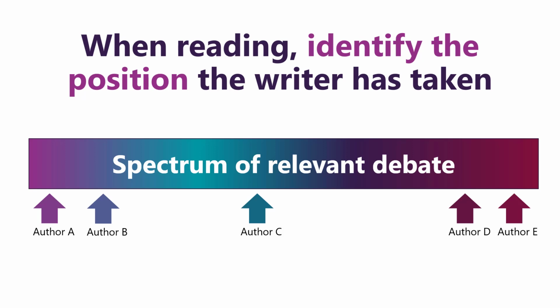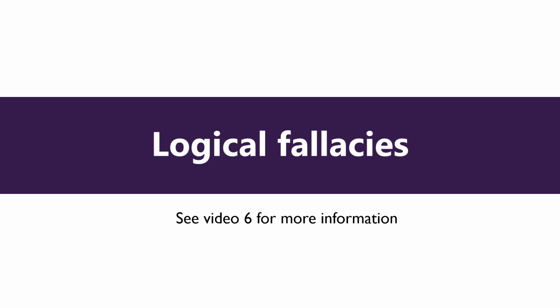In this example, I've identified that author A and B have a very similar position, so do D and E. Author C sits somewhere in between them. This can help inform how I'll use them as evidence in my writing. I just briefly want to mention logical fallacies. There's much more information about these in video 6, but a logical fallacy is basically faulty logic, and this is something that we need to look out for when we're reading.